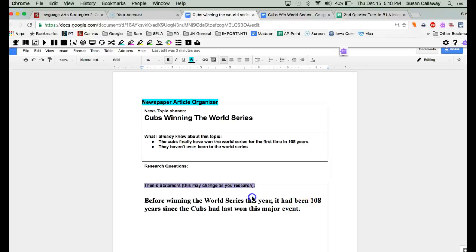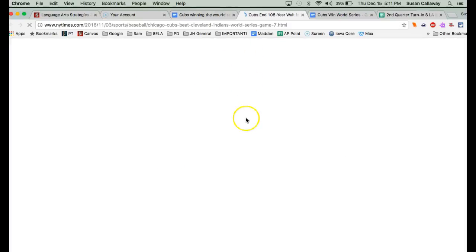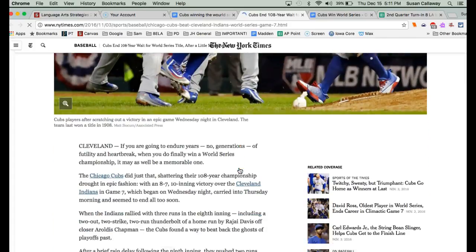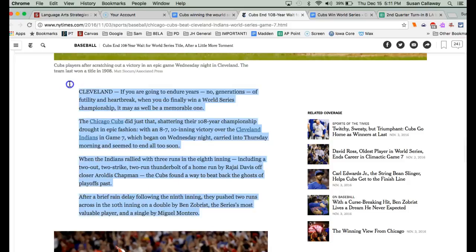Then, this topic sentence right here was taken, copied, and just put here for the topic sentence right here. It's the same sentence. Now, this was the source that the student used. The student found that this information was the information that he needed, right here.